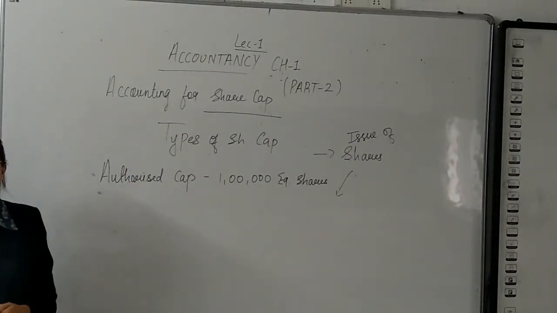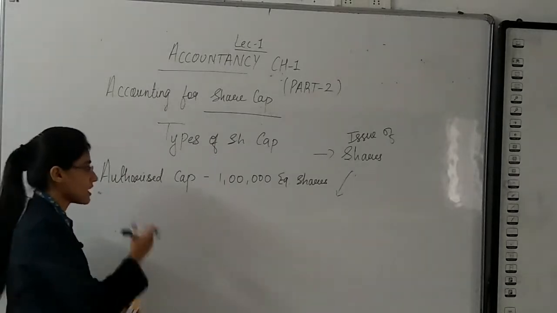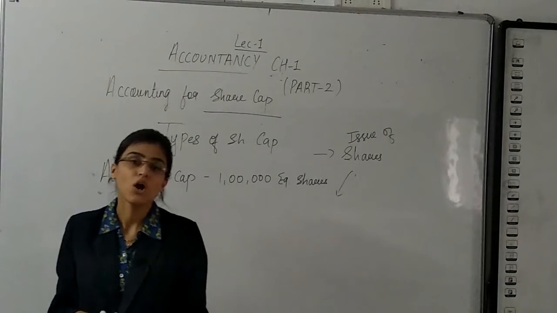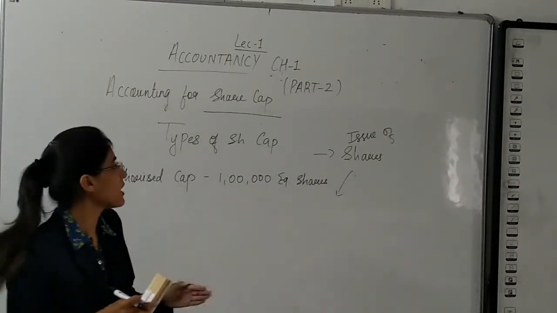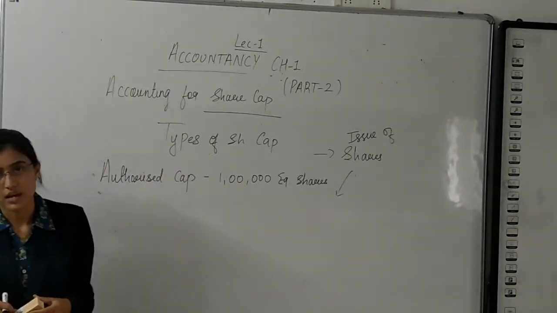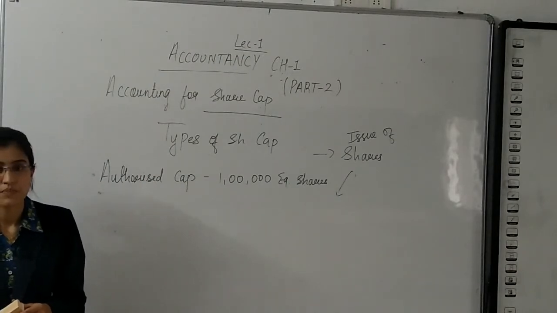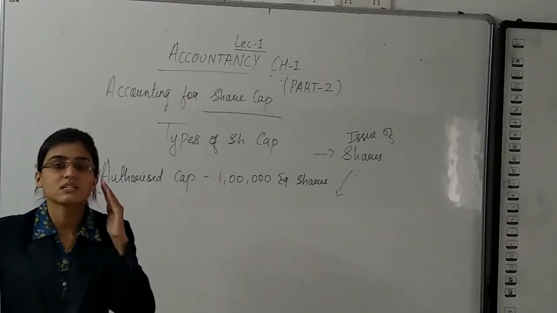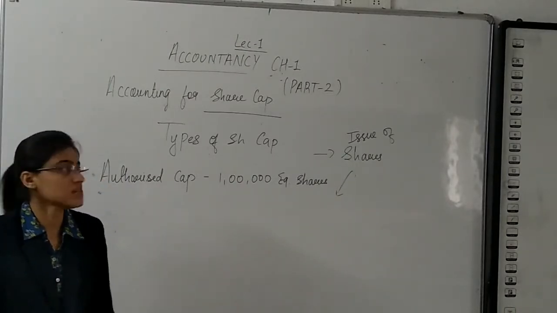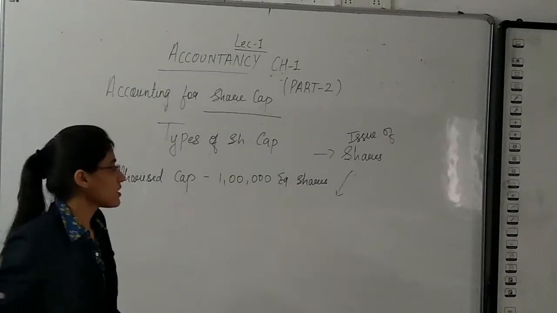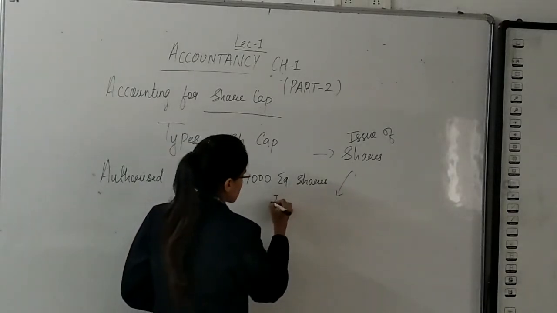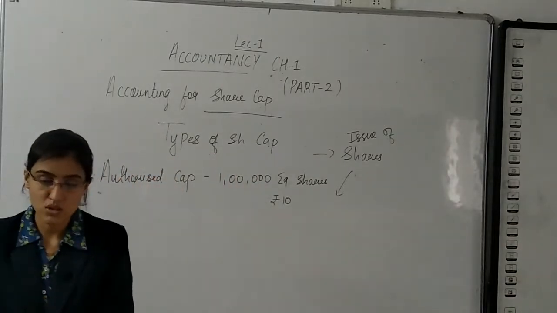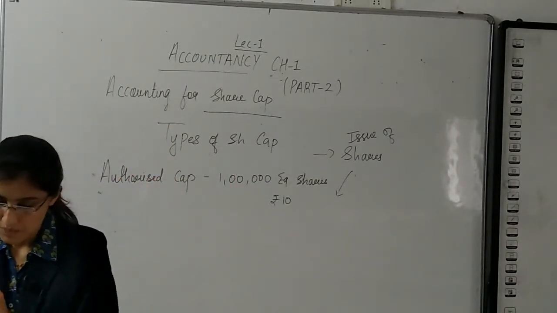In the example I have given, a company has an authority to issue 1 lakh equity shares. This simply means that this is the authorized capital of the company. Here we can say rupees 10 is the price of a share. The example is also given in your textbook if you want to understand.